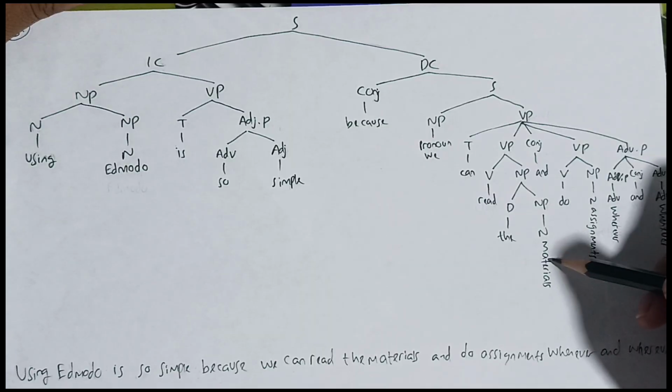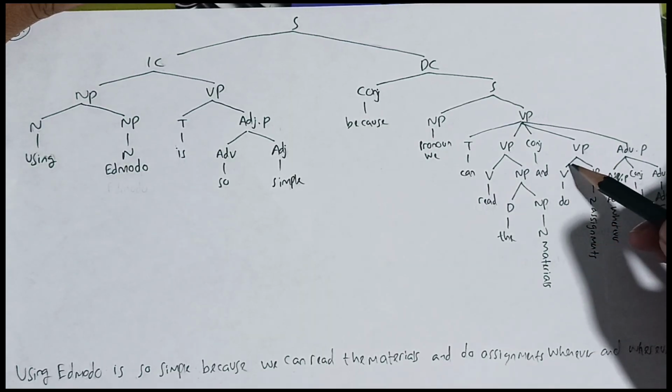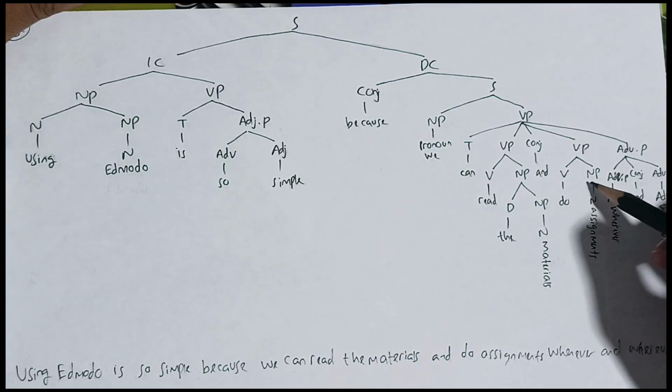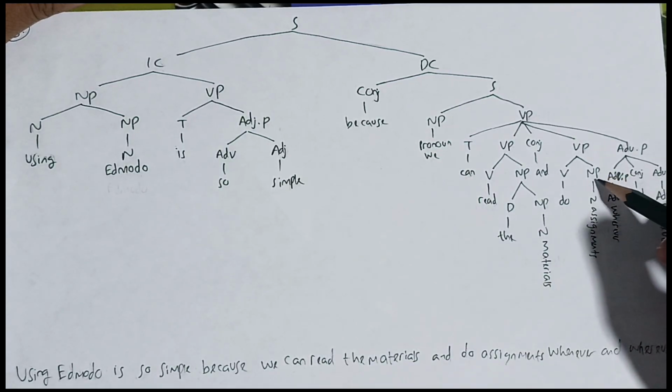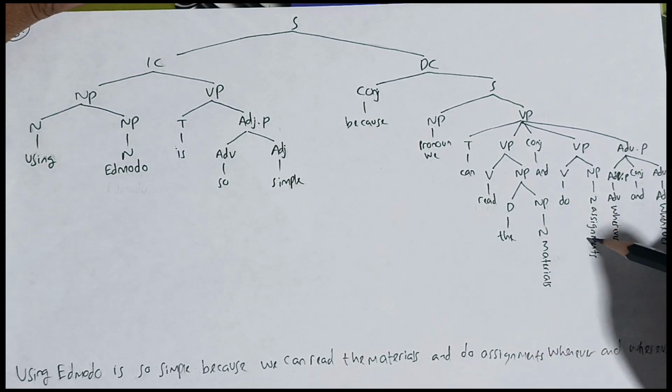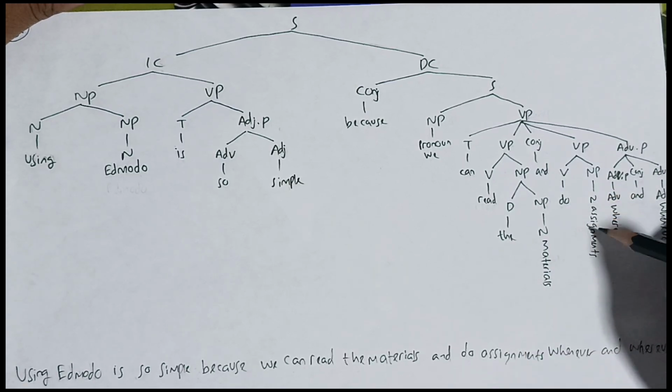The noun is "material". And then the verb phrase "do" is formed by a verb and a noun phrase. The verb is "do", and the noun phrase is "assignments", because assignments is plural, so it's called a noun phrase. The noun is "assignment".